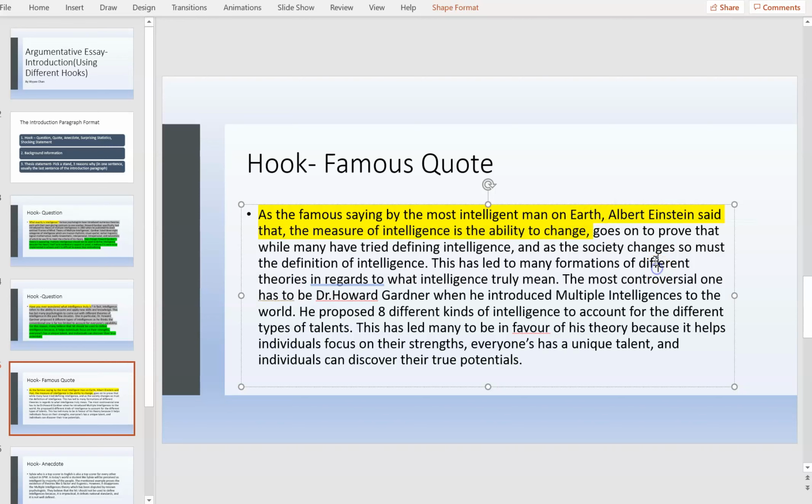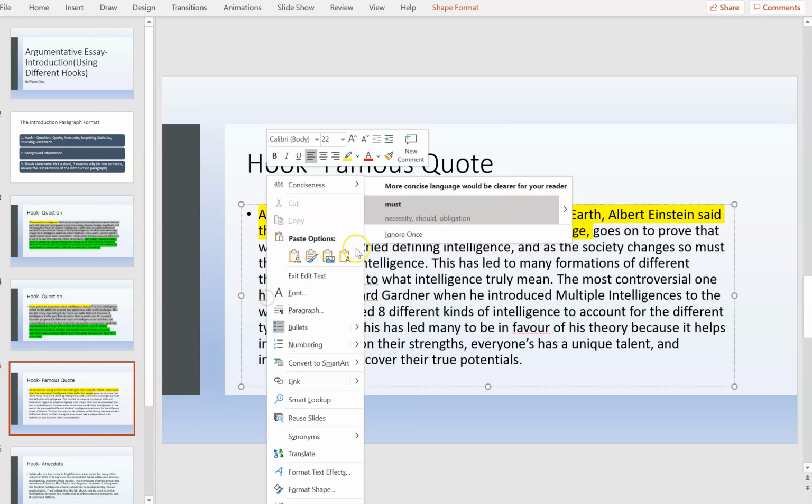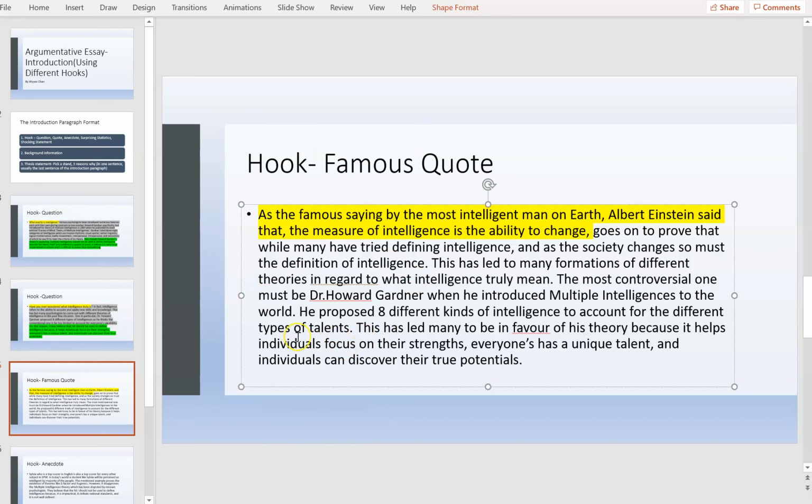So this has led to the formation of different theories in regards to what intelligence truly means. The most controversial one must be Dr. Howard Gardner's. When he introduced multiple intelligences to the world, he proposed 8 different kinds of intelligence to account for the different types of talents. This has led many to be in favor of his theory because it helps individuals to focus on their strengths. I'm going to highlight this one by one so you can see the 3 different main ideas.